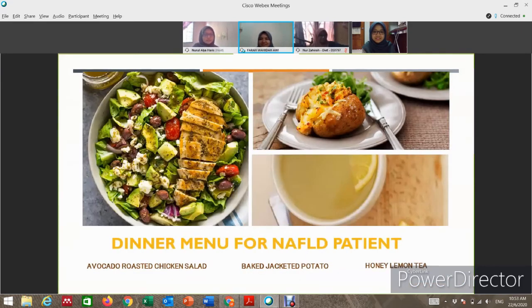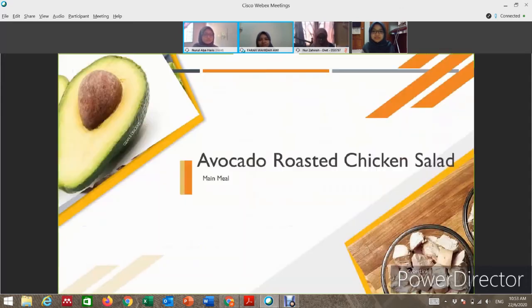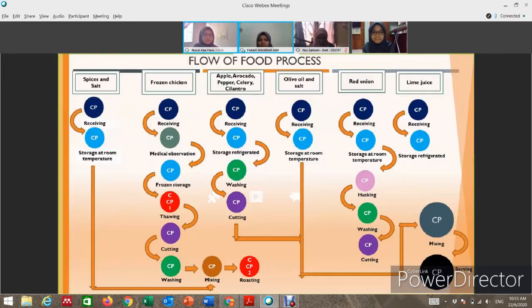Okay, my name is Nura Ala binti Haris and I will continue with the last menu, which is the menu for dinner. There are three menus, which are avocado roasted chicken salad, baked jacket potato and also honey lemon tea. Okay, we will look first at avocado roasted chicken salad. As you can see here, this is the flow of the food process of avocado roasted chicken salad.